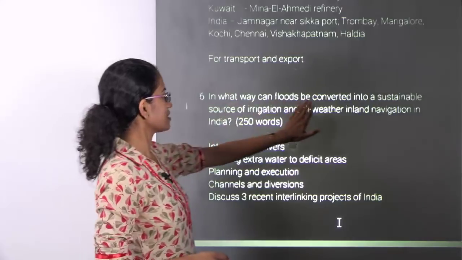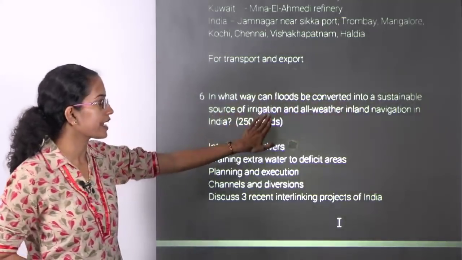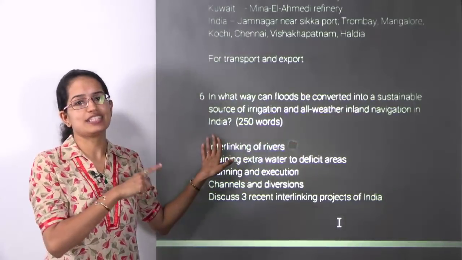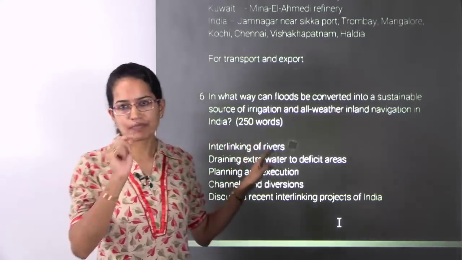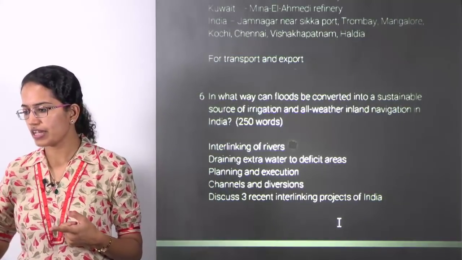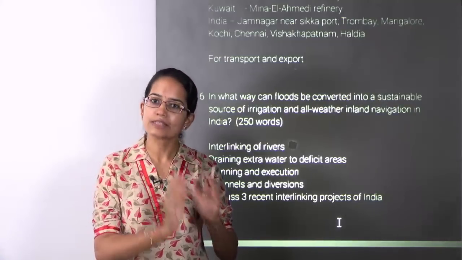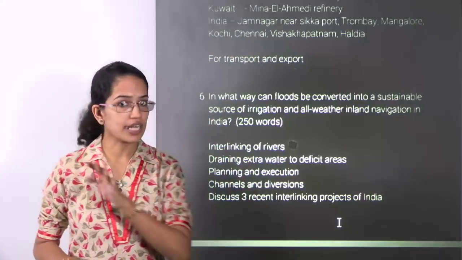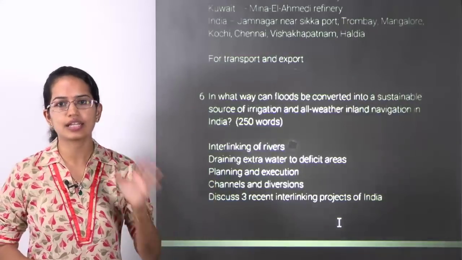Okay, so the sixth question: in what way can flood be converted into a sustainable source for irrigation and all-weather inland navigation? Now this is an indirect question pointing towards interlinking of rivers, and I believe in the previous lectures also we have discussed this. Interlinking of rivers has been asked in your UPSC mains for the last 3 years continuously. So don't leave any stone unturned. Prepare this topic thoroughly and completely.